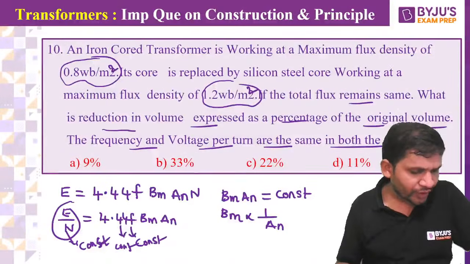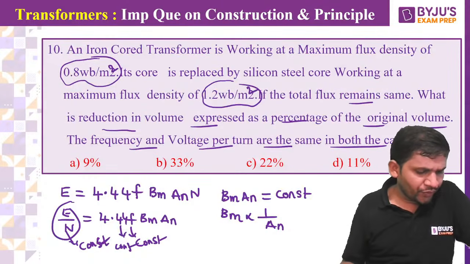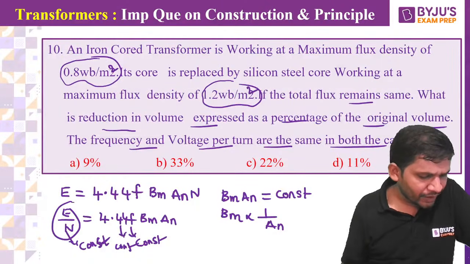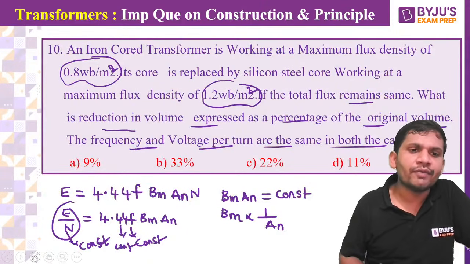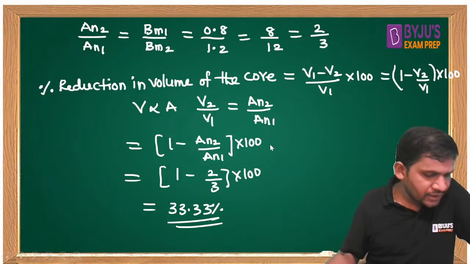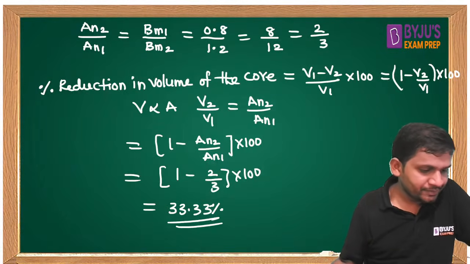Very good students. Option B is correct. Very good, Naveen Kumar, Amit Das. Yes, all of you. Percentage reduction is 33.33%. Very good, students. All of you got this. Option B is correct. Very good, that is correct.